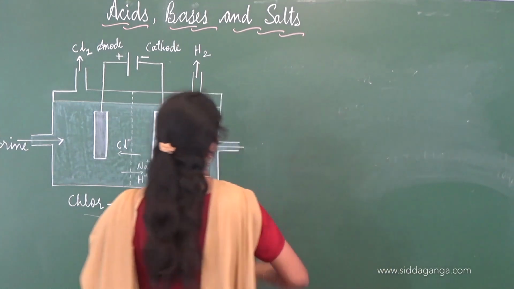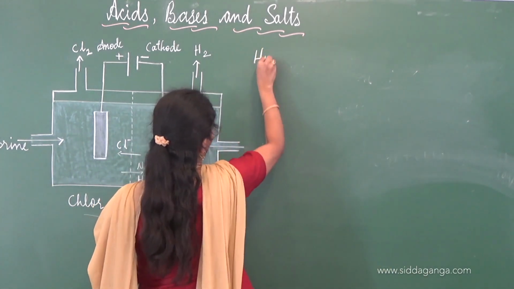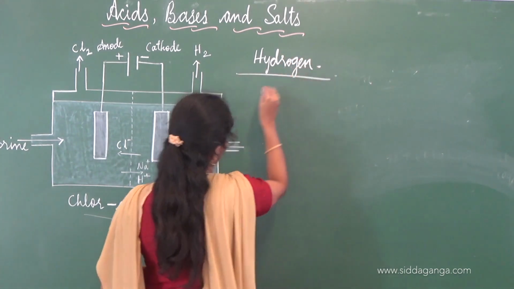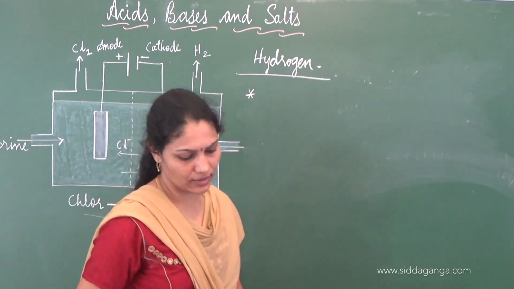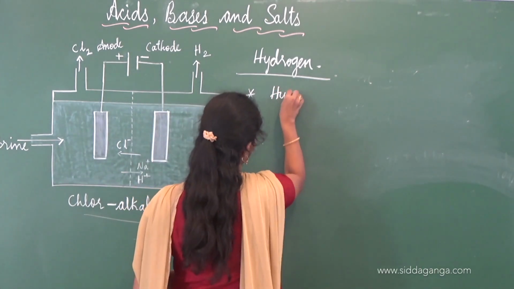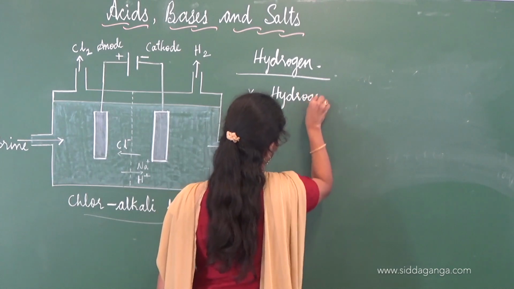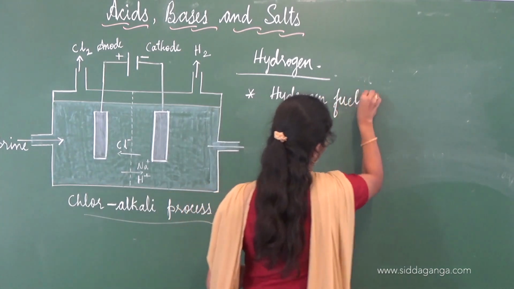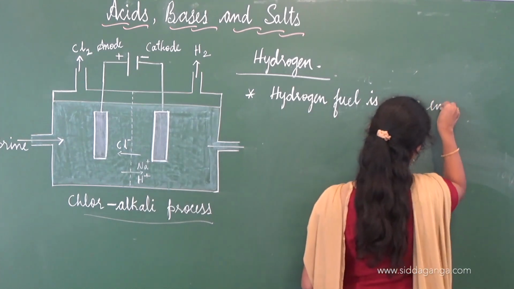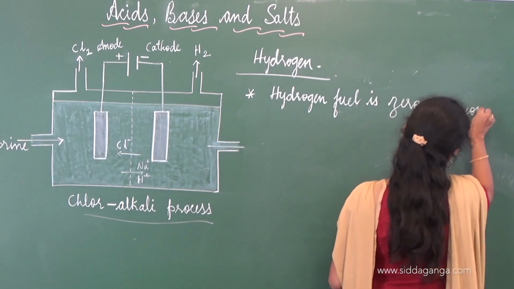Hydrogen is widely used as fuel. Hydrogen is referred to as a zero emission fuel, meaning it doesn't pollute the environment.